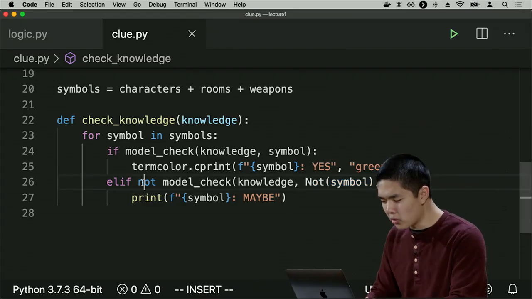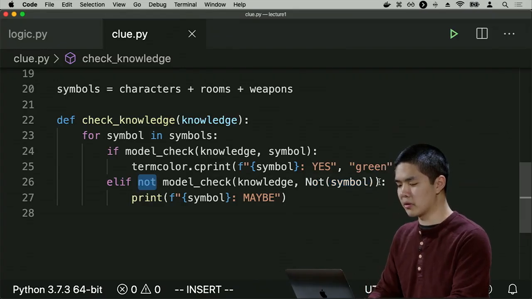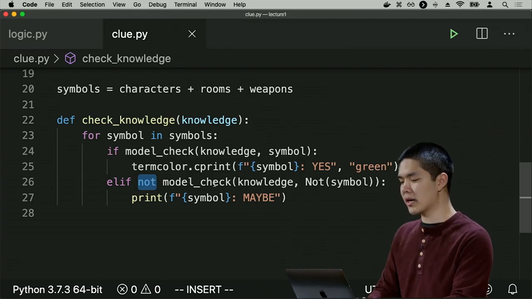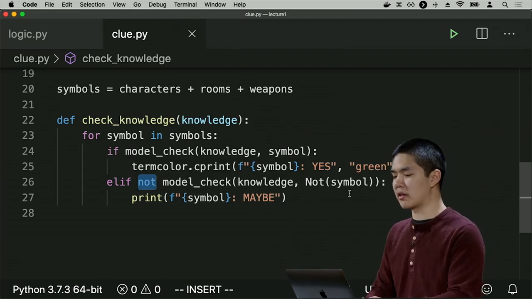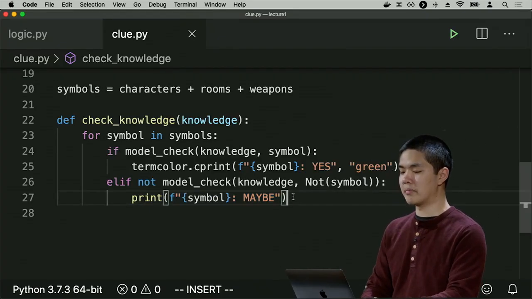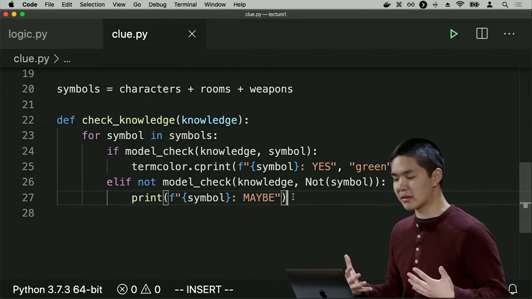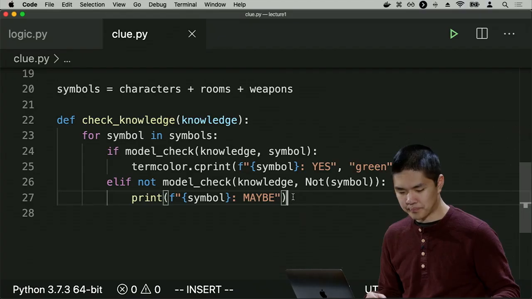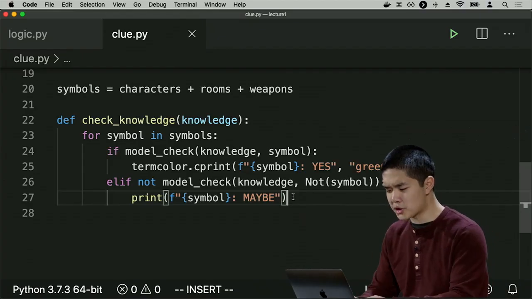And if I don't know for sure that the symbol is not true, because I say elif not model check, meaning I'm not sure that the symbol is false, well, then I'll go ahead and print out maybe next to the symbol. Because maybe the symbol is true, maybe it's not, I don't actually know. So what knowledge do I actually have?